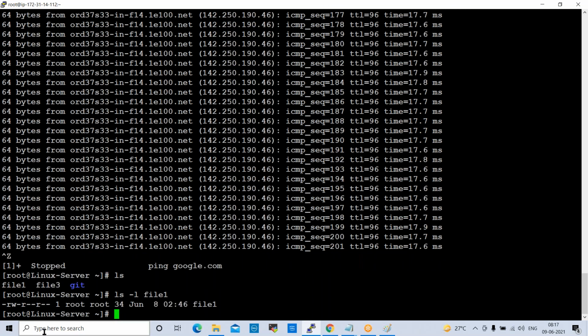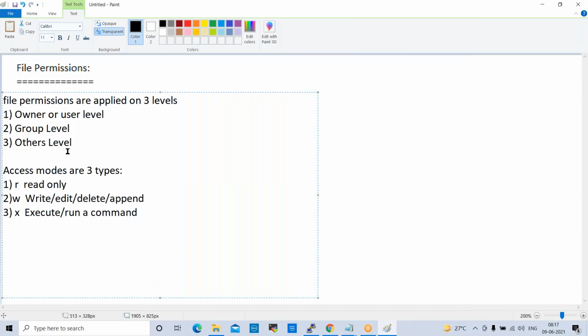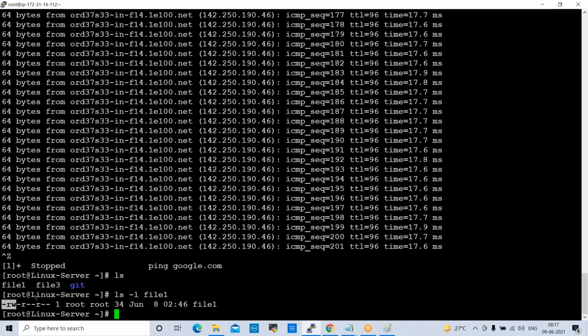If you give it like this, it will show you complete details about file1. See here, when this file was created and what permissions are available. The first three octets we call owner level or user level. The next is group level.